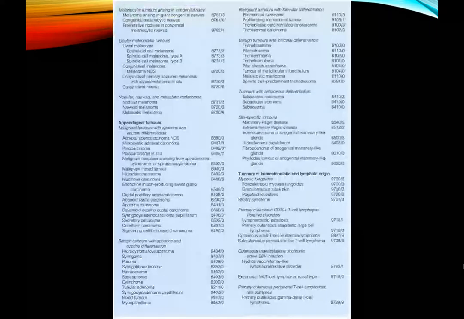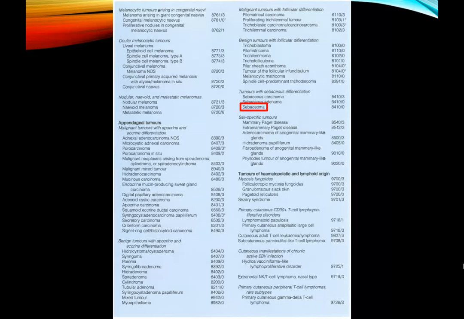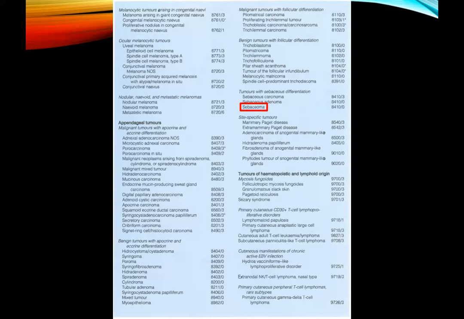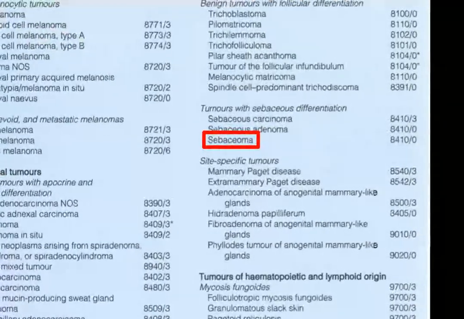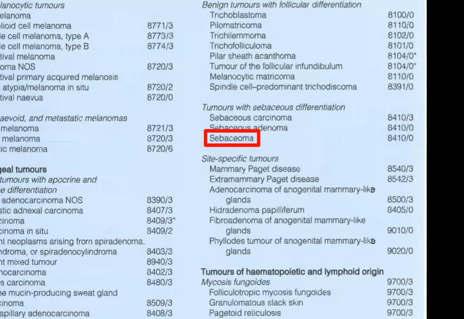As we can see here, under the latest WHO classification for skin tumors, that is the 2018 WHO classification for skin tumors, we can see that sebaceoma has been classified under tumors with sebaceous differentiation. We can also see that under the headings of tumors with sebaceous differentiation, there is sebaceous adenoma and sebaceous carcinoma. We'll learn how to differentiate sebaceoma from them in my upcoming slides.